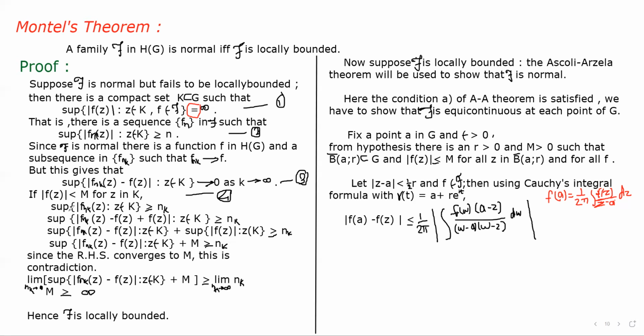If mod of f of z is less than m for z in K, then the supremum of mod of fnk of z, where z belongs to K, is greater than or equal to nk. We take this from equation 2.